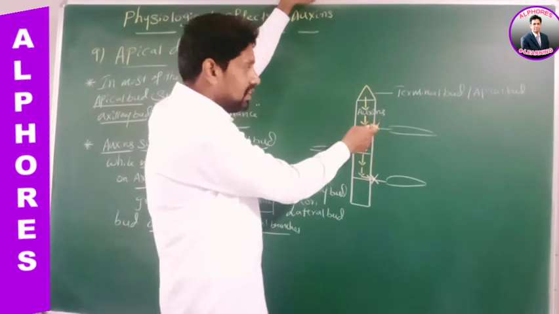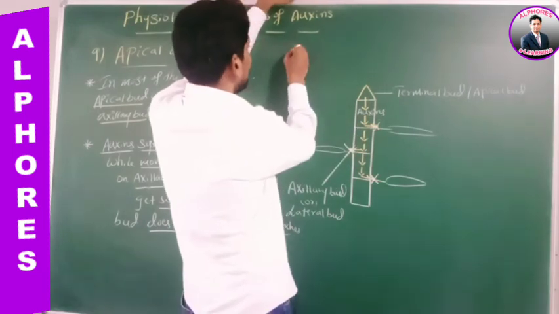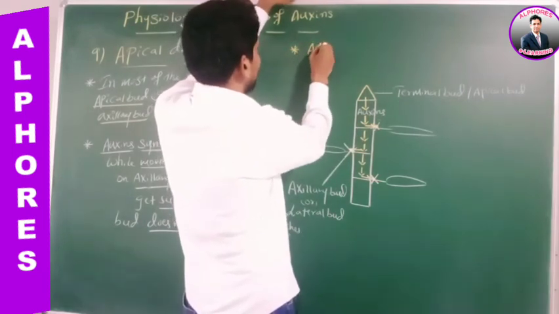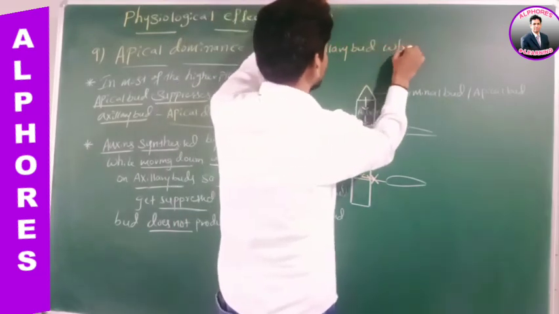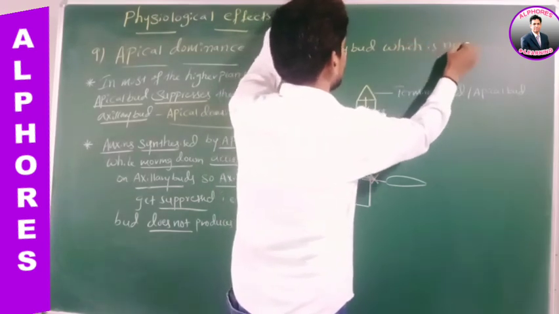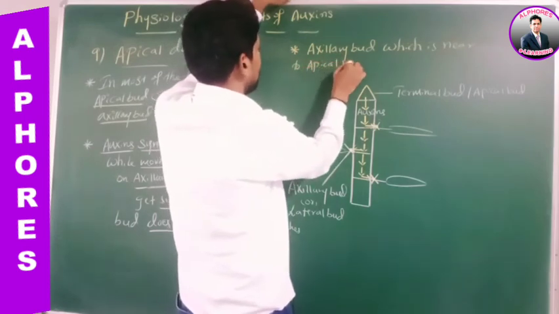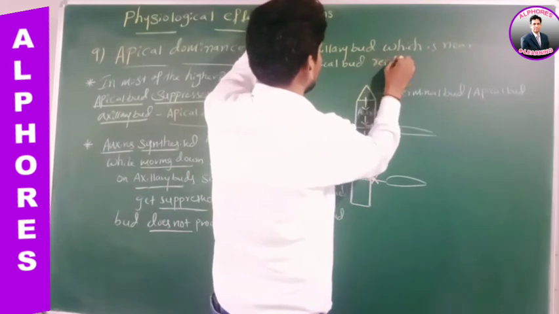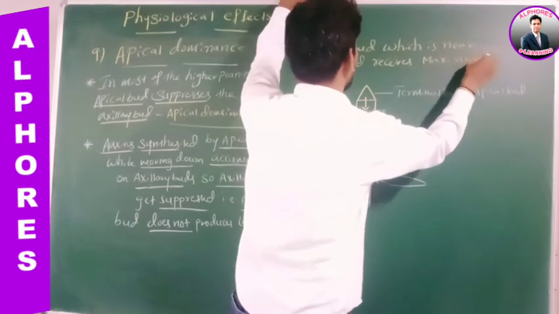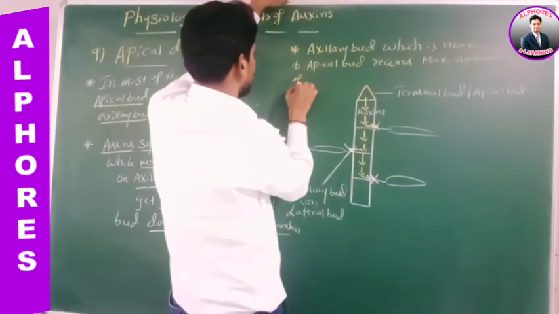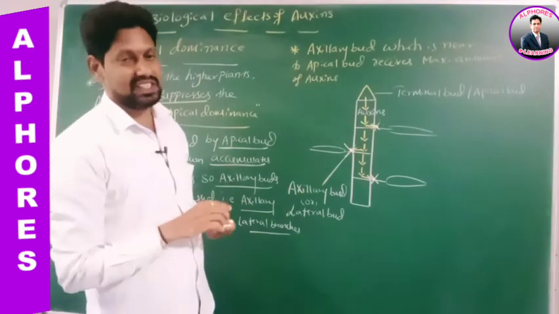Therefore, the axillary bud near to the apical bud receives the maximum amount of auxins.